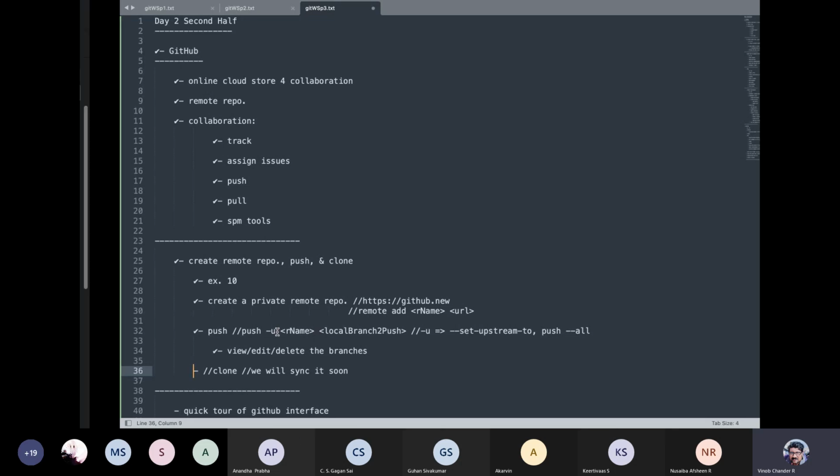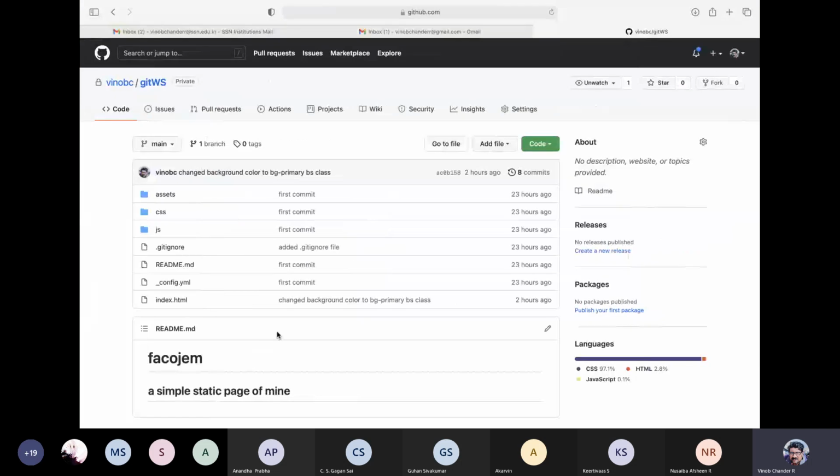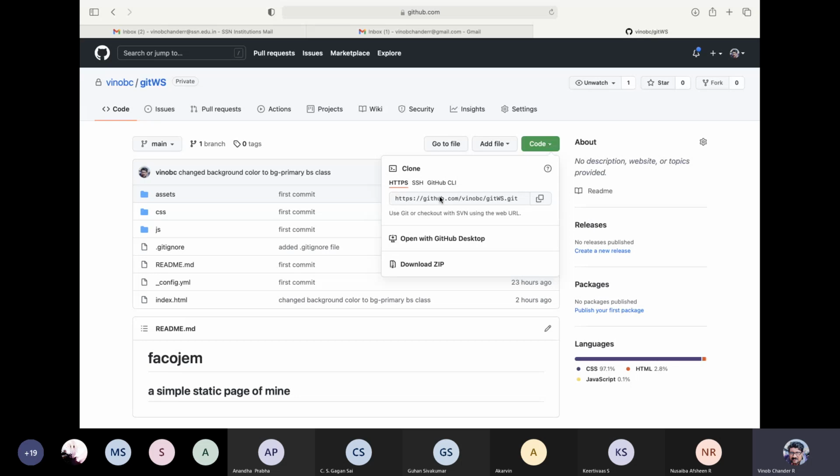So what do you mean by cloning, guys, by the way? Cloning is essentially like having the same copy as in the repository, but then you get your git initialized file. It is unlike downloading as a zip. You can copy this and then issue a command called git clone to clone it, right? Download zip will not be initialized as a repository locally. When you clone it, your clone will be initialized as a repository, and you can work locally inside the Git repository.